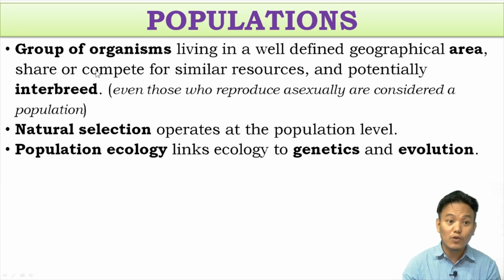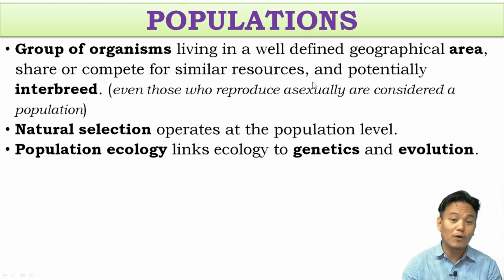So a group of organisms of the same species living in a well-defined geographical area who share or compete for similar resources can be called a population. Now, keep in mind that by looking at the word interbreed, you should not mistake that the term population can apply only to sexually reproducing organisms. Even organisms that reproduce asexually are considered a population.